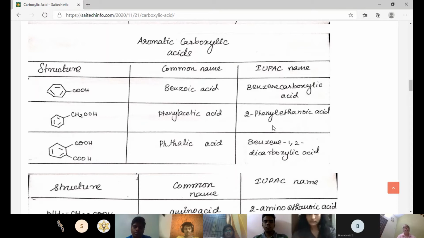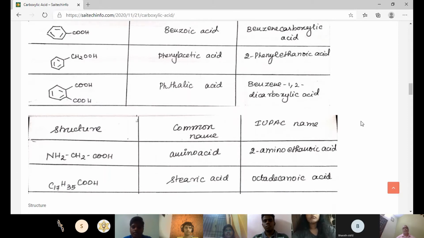And the next aromatic carboxylic acid. So the first structure is benzoic acid. Its common name and the IUPAC name is benzene carboxylic acid. And the second structure is phenyl acetic acid. Its common name and the IUPAC name is 2-phenyl ethanoic acid.